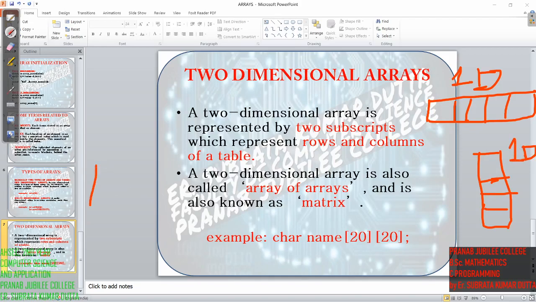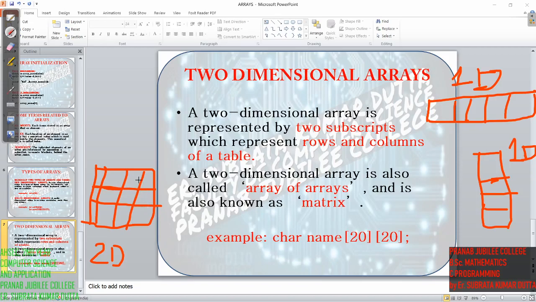2-dimensional array means say table. Alright, say table, this is 2-dimensional array. Okay, rows are also there, columns are also there. So this is two dimensional array.